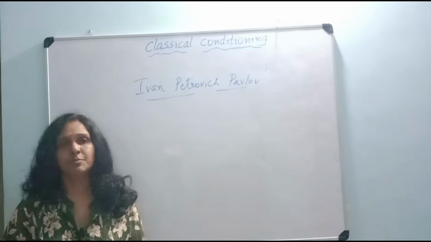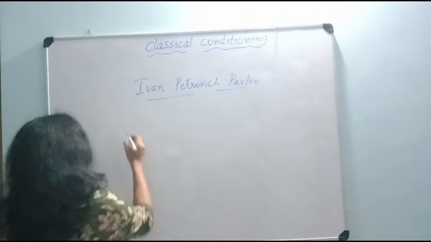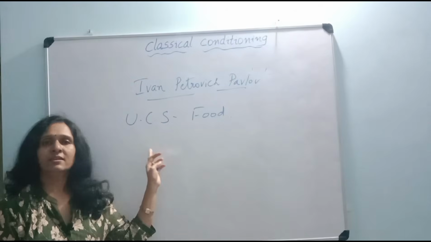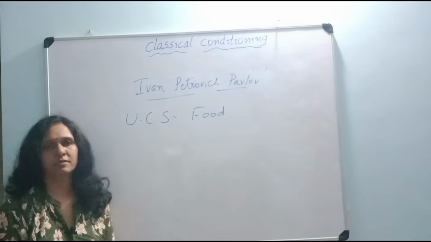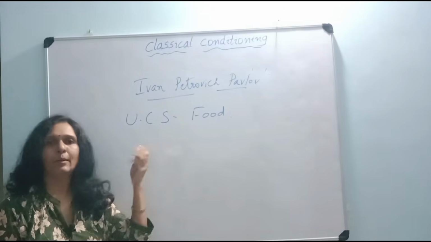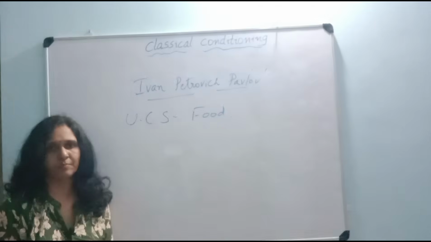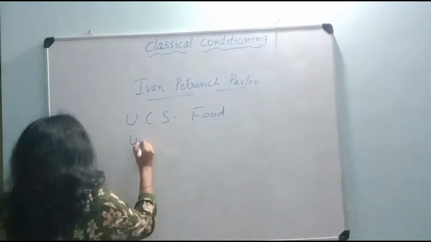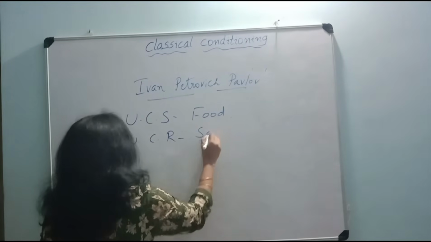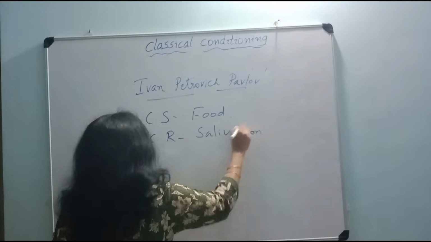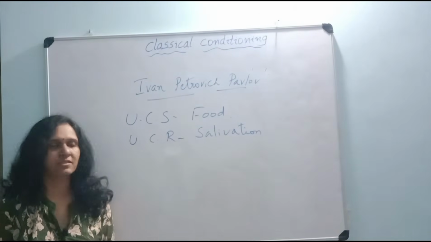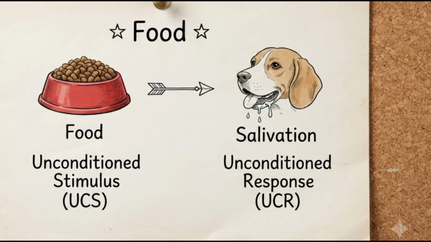Now, the unconditioned stimulus is the food. So, unconditioned stimulus here is the food, because unconditioned stimulus brings the response of salivation naturally. So, unconditioned stimulus is the food and unconditioned response is salivation. Salivation to the food. So, when the food is placed in the mouth of the dog, it naturally salivates.